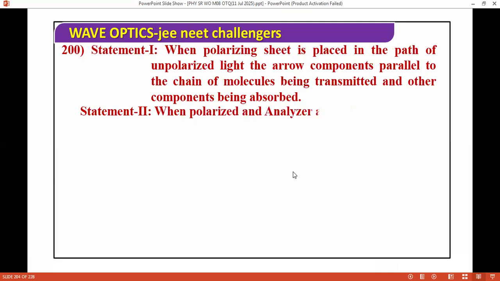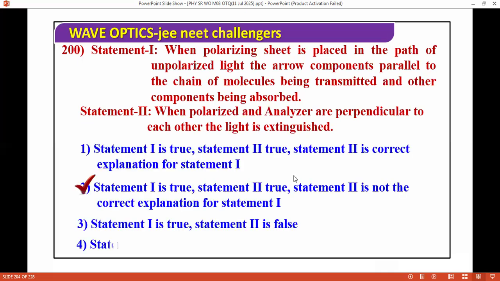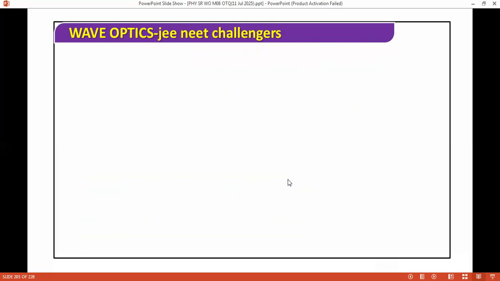Next question, I am moving ahead, on polarization. A polarizing sheet is placed in the path of unpolarized light. The component parallel to the chain of molecules is transmitted and the other component is absorbed. When the polarizer and analyzer are perpendicular to each other, the light is extinguished. For this question, the correct answer is both are true. So next question, I'm moving ahead.